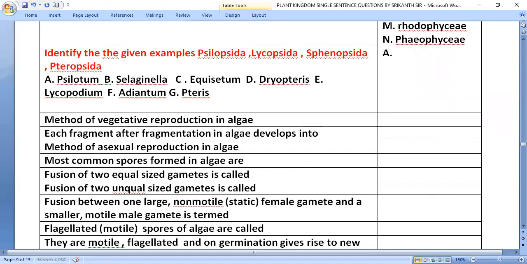Psilotum belongs to Psilopsida. Selaginella belongs to Lycopsida. Equisetum belongs to Sphenopsida. Dryopteris belongs to Pteropsida.